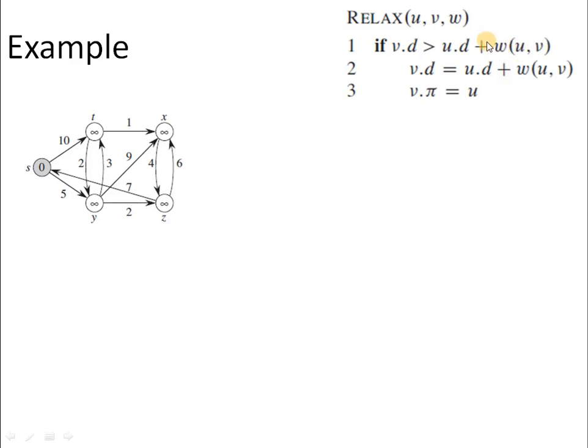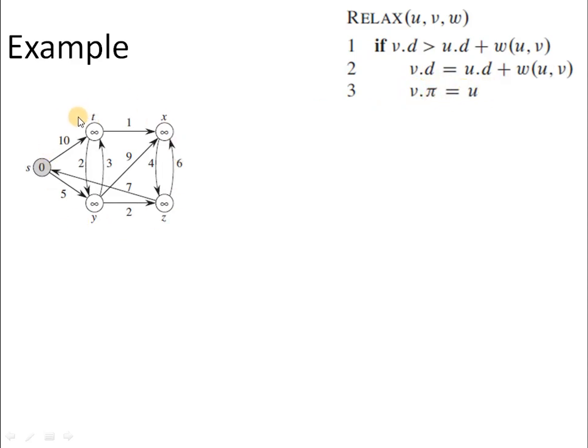If this summation comes out to be less than the current distance value of v from the source, then we update the distance to the summation. Along with that, we have to update the predecessor also.